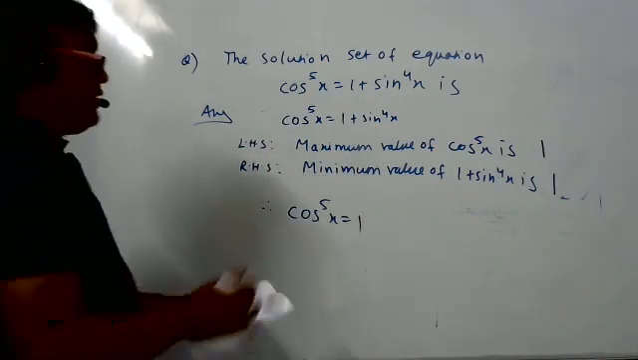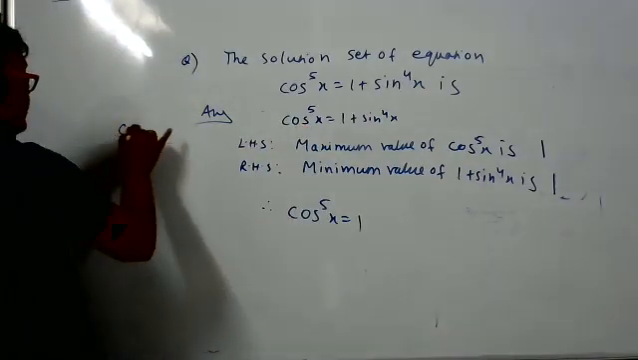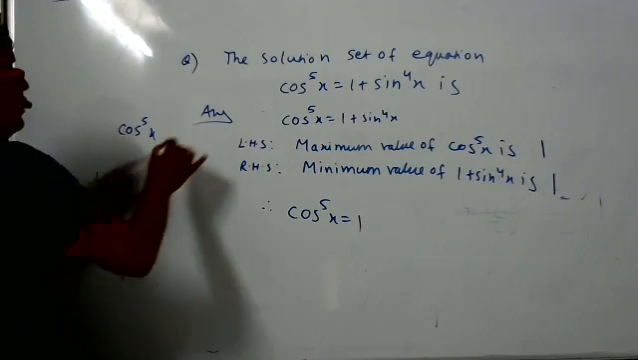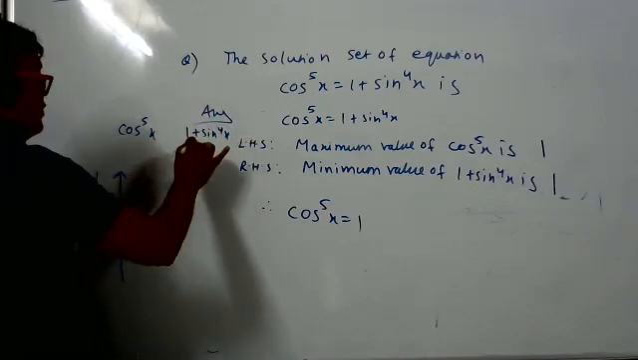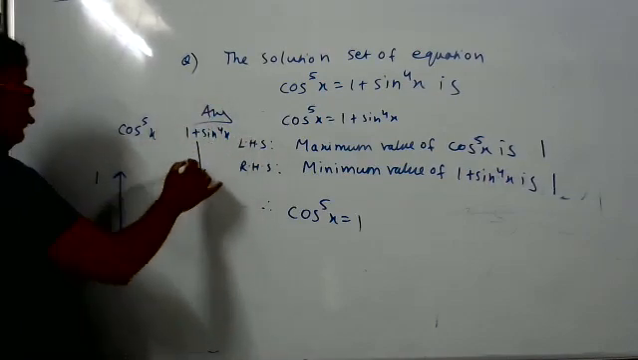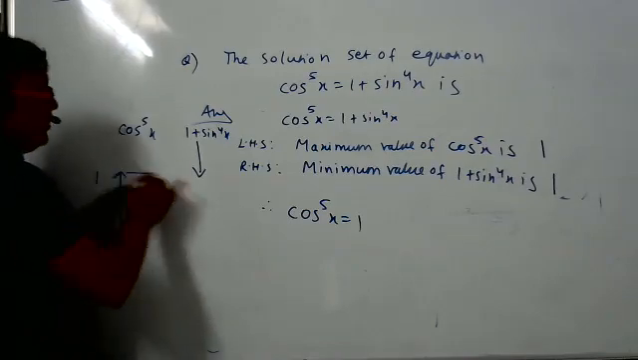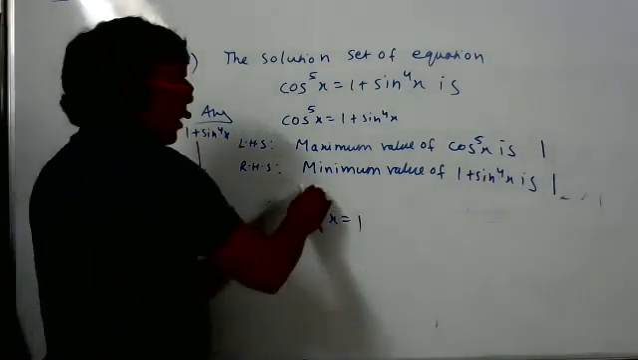Understood, sir. Because see, cos to the power 5x will take many values from down to up. Suppose this is 1. 1 plus sine to the power 4x will take many values, but minimum it can go to 1. See, minimum it can go to 1. This can go maximum 1. Both are equal means both have to be separately equal to 1. There's no other option. Cos to the power 5x is 1.